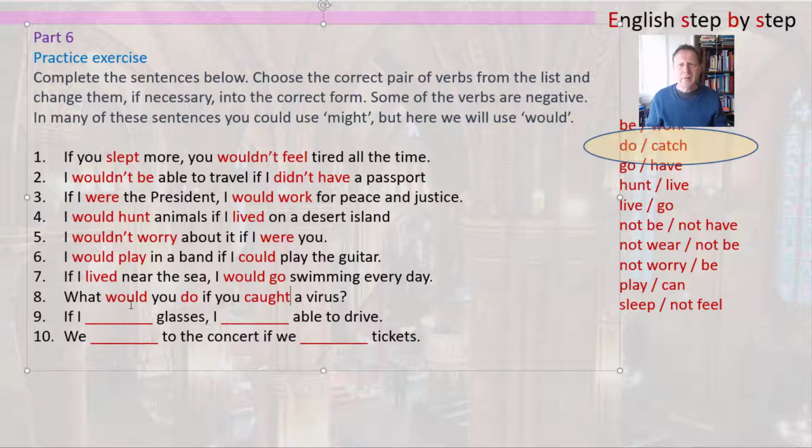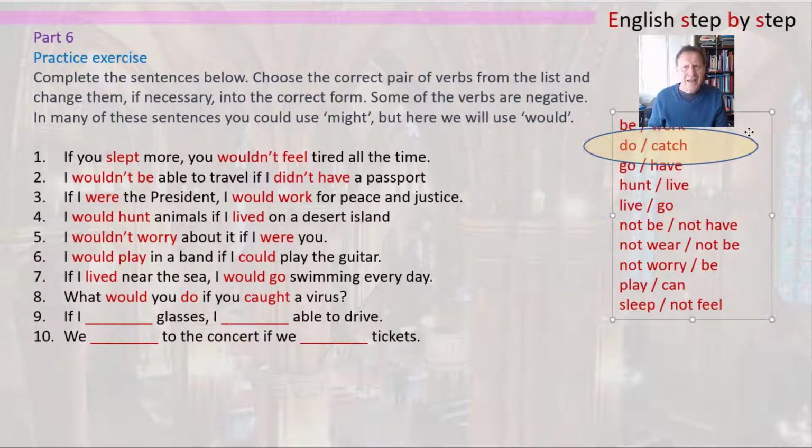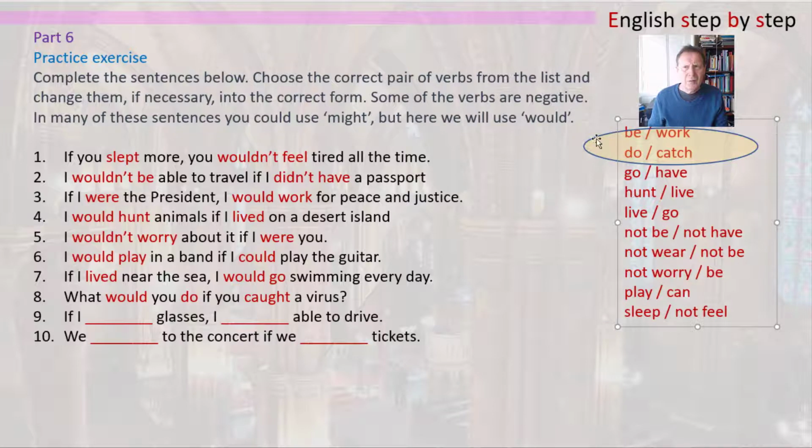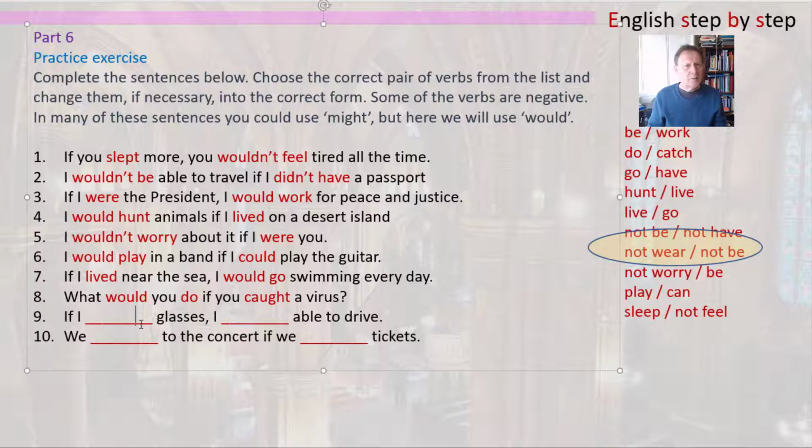Now the next one is about driving, and we have able to. So for able to, we need the verb be. Now in this case it's negative, so it's not be. And the first part of the sentence is not wear. So let's look at the first part of the sentence with the negative not wear.